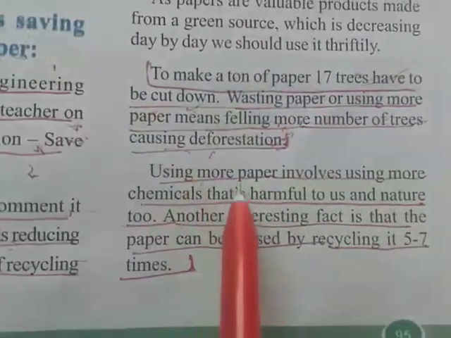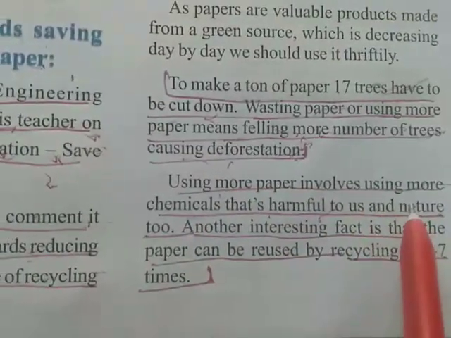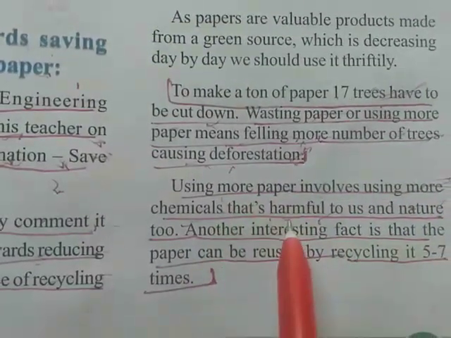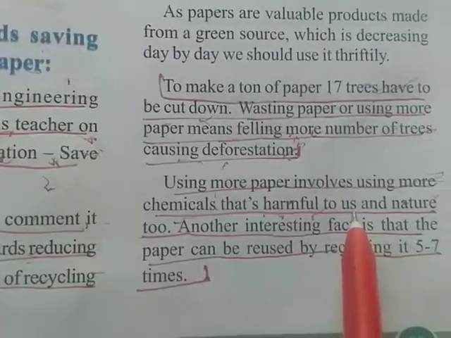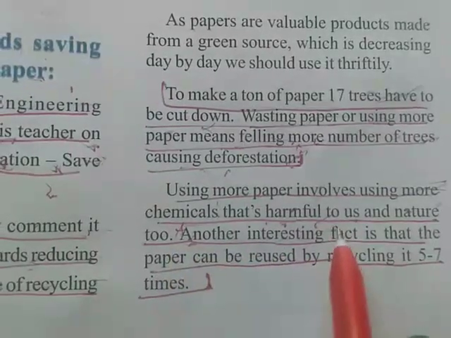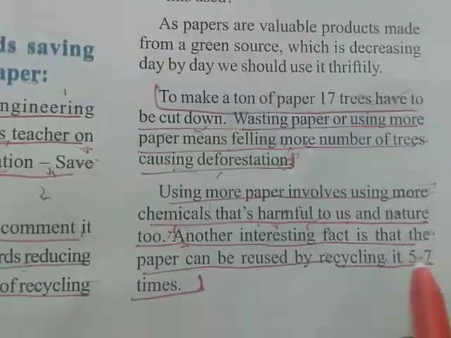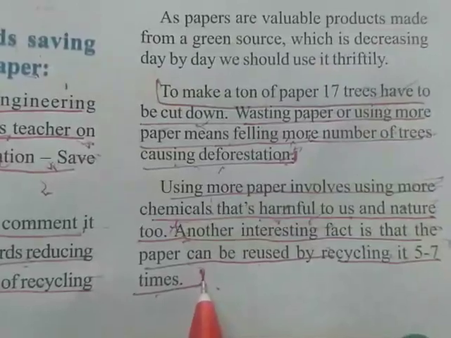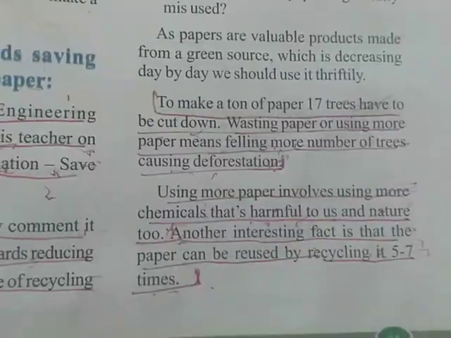Next, using more paper involves using more chemicals that are harmful to us and nature too. If you use more paper, then what will happen? In paper preparation, more chemicals will be used. As a result of this, nature will be polluted. Another interesting fact is that paper can be reused by recycling it 5 to 7 times. So how many times can you recycle the paper? 5 to 7 times you can recycle the paper.